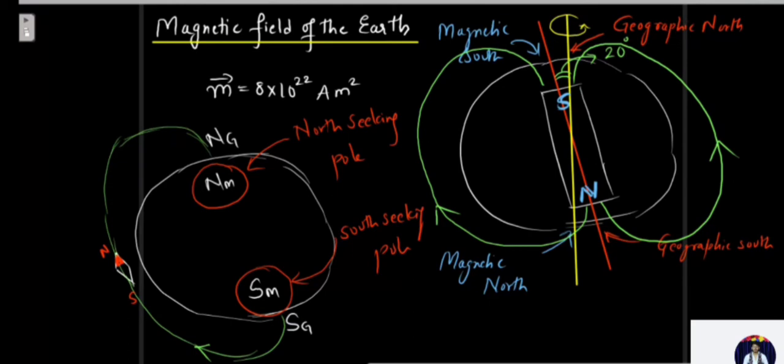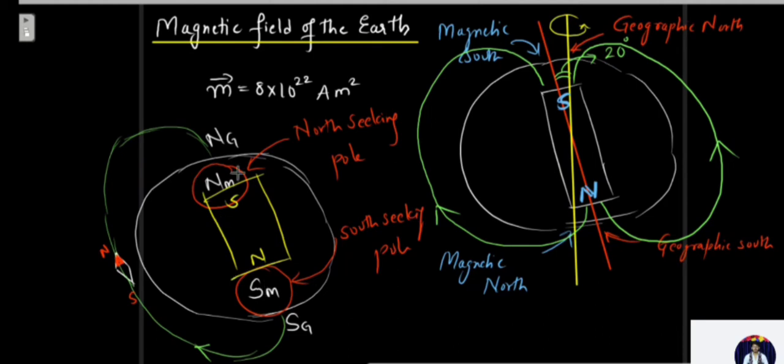But actually how is it the case? The case is something like this. The bar magnet is embedded inside, just hypothetically, okay? That is imaginary. There is a bar magnet inside having a north pole near the geographic south and a south pole near the geographic north. It is something like this. That is why the field lines are going like this. But in actual case it is taken like this.